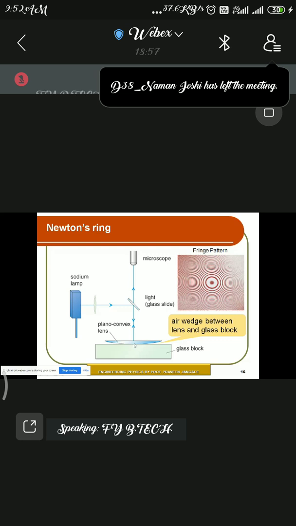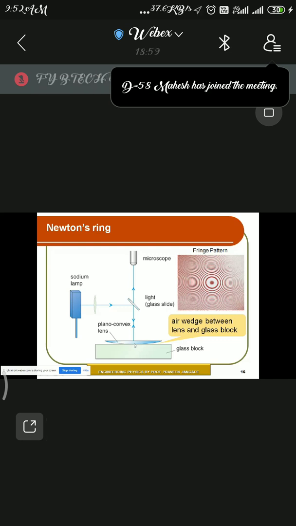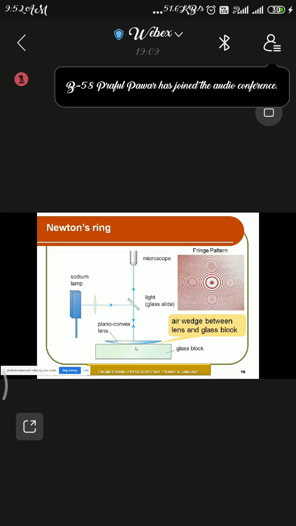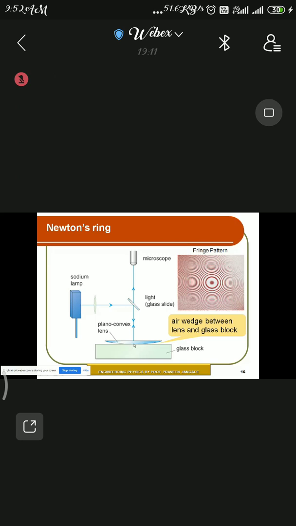Once it is satisfied, the optical path difference delta comes out to be lambda by 2, so it satisfies the condition of destructive interference. As the condition of destructive interference is satisfied, the pattern appears dark. Therefore your central spot is dark due to reflected light.